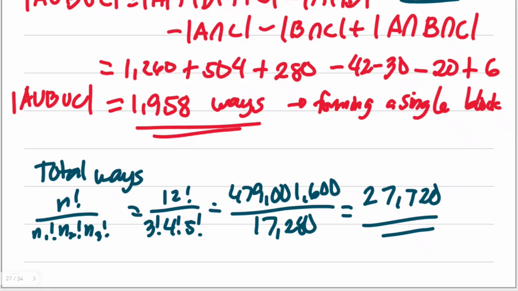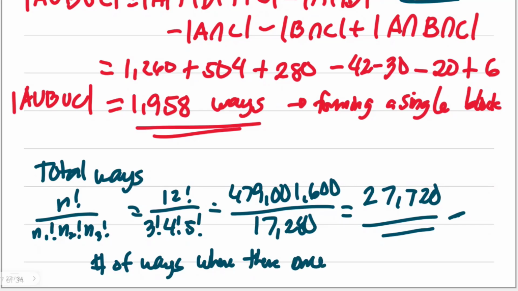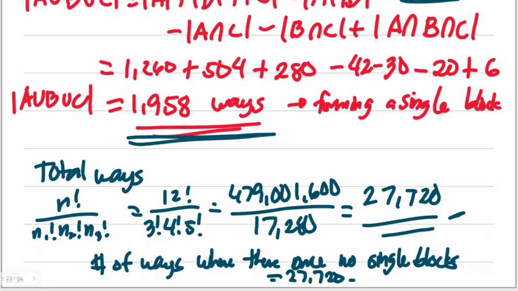Now, these are the number of ways, and we are asked about the number of ways where there are no single blocks for any color. So that's actually equal to 27,720 minus the number of ways of forming that, 1,958. The result is our intended answer. So yeah, it's very long, but basically we're able to arrive at the answer, 25,762 ways of arranging these 12 balls